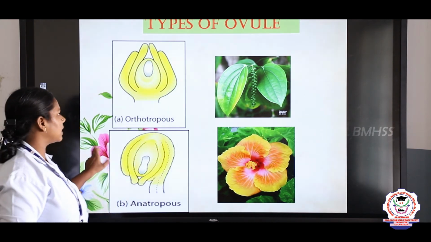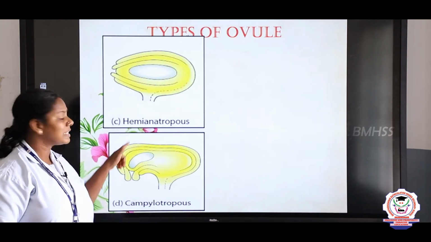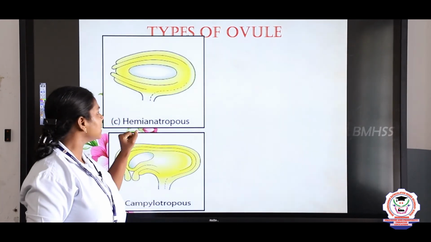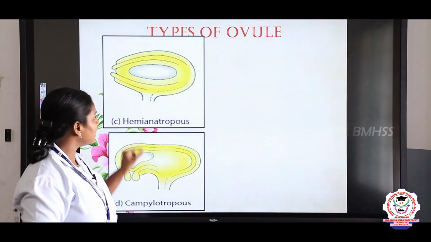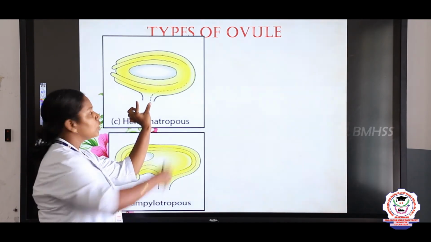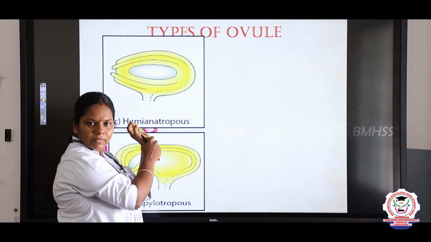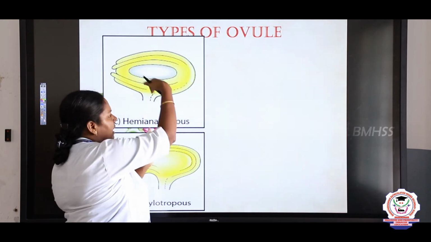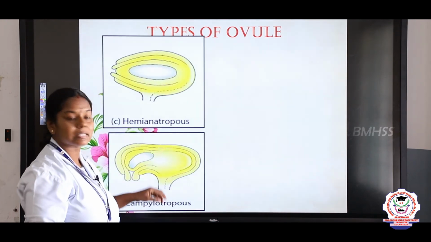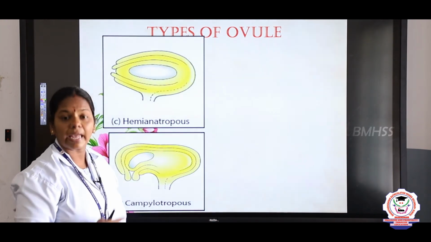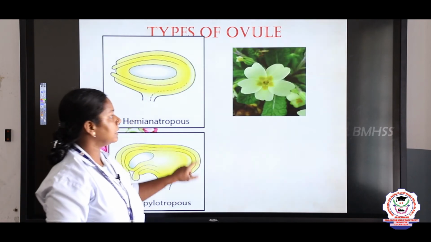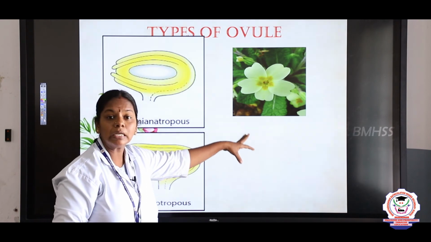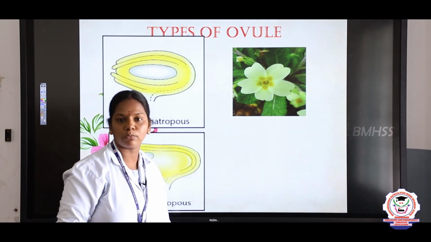And next we are going to study the other 2 types, that is hemianatrophous and campylotrophous, right? What is hemianatrophous? Here you can see this is a funicle, right? The ovule is at right angles. The funicle is like this and the ovule is arranged like this. So, if it is arranged at right angles, we say this as hemianatrophous. The example for this is Primulaceae, the primrose plant, evening primrose we say.